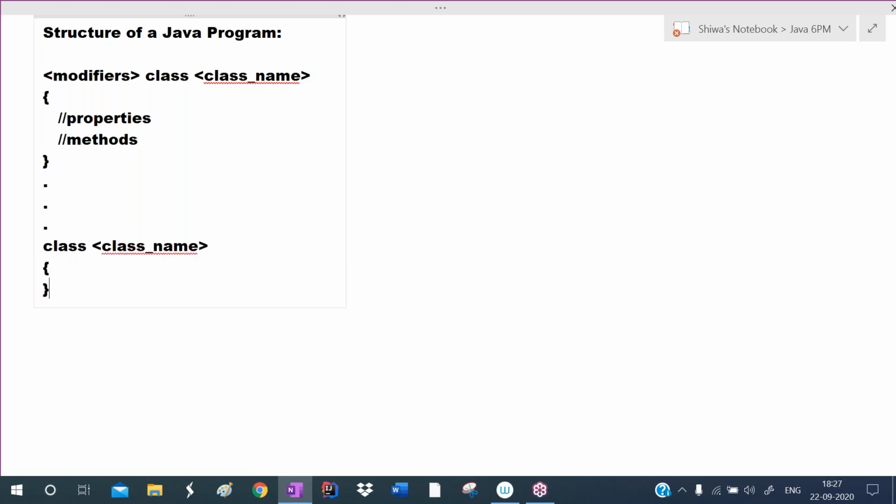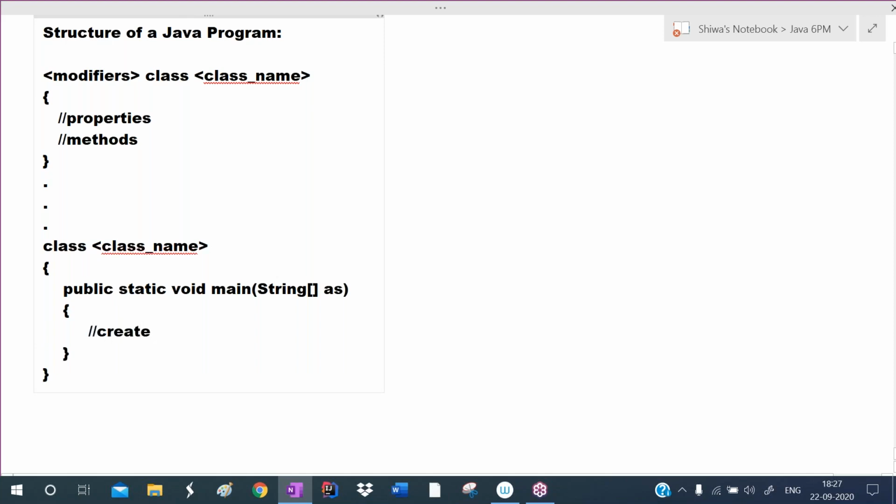This is the starting point of class, ending point of class. In this, I'm defining the main method. The main method must be defined as public. Main method must be defined as static. This main method cannot return any value, so write void. Then give the method name main. This main method can take a string array as the argument, so write String array args. Starting point of method and ending point of method. In between that, we write the code.